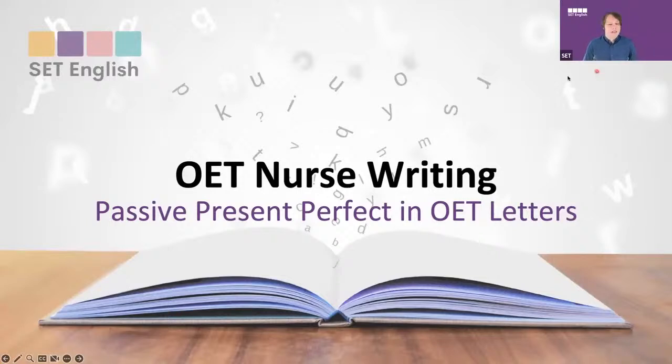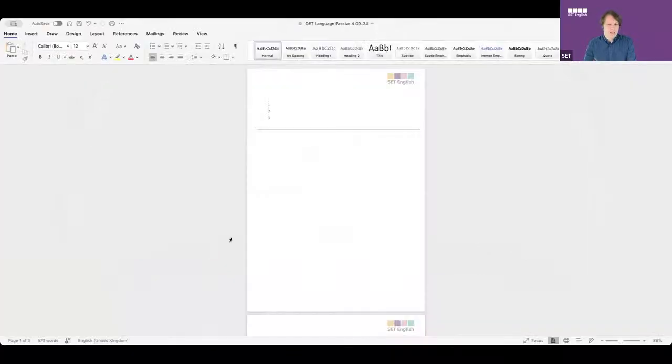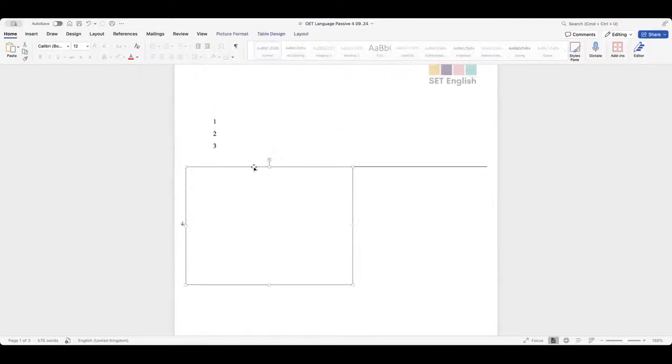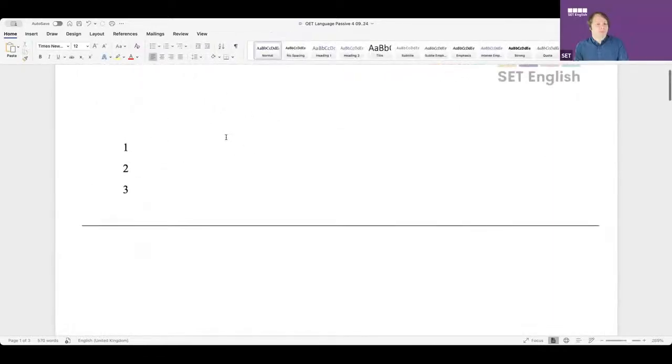Perfect passive. And today we're going to continue with present perfect passive. But I thought we can look at some real letters and look at when you should use it, why you should use it specifically in OET. Can everyone see my language document here? Hopefully you can. Everyone see this? Yes. Fantastic. Okay.